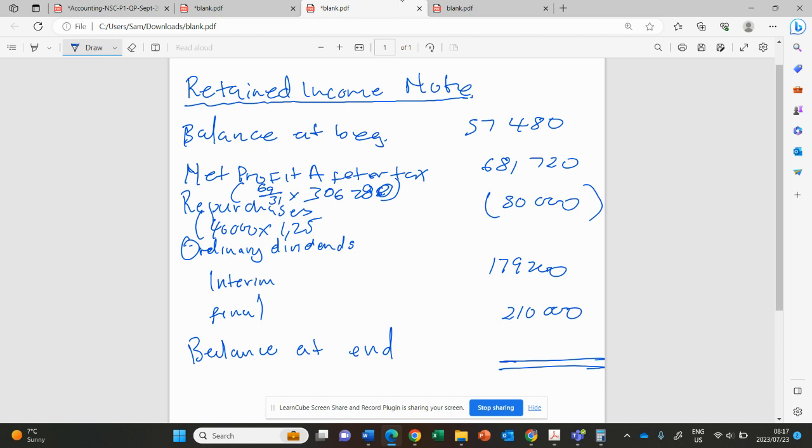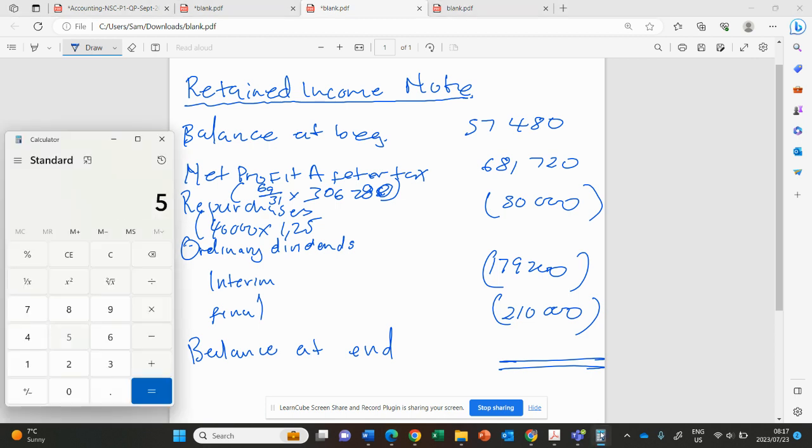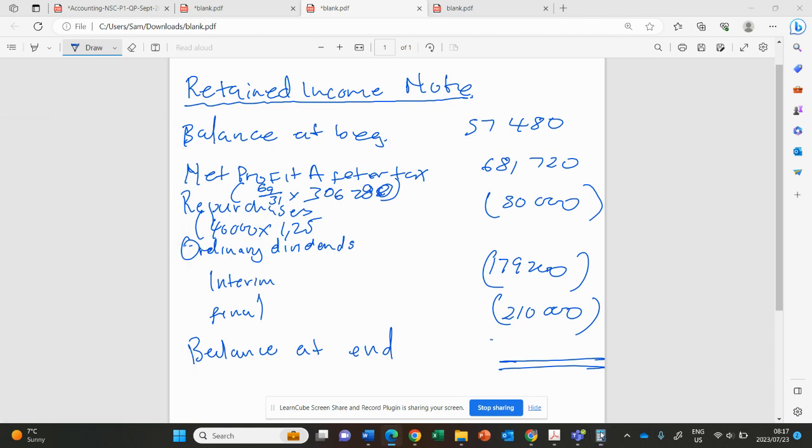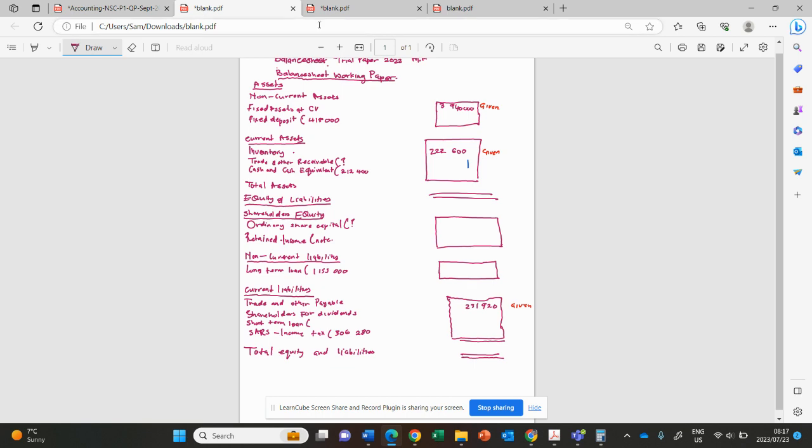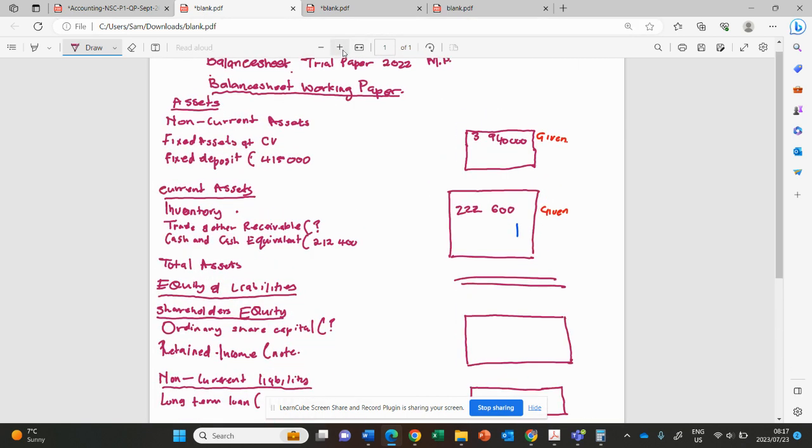Then from there, you subtract the dividends, and from there you can get the final amount. You're done. 57,480 plus 681,720, then minus 15,000, then minus 179,200, minus 210,000, then that will be 300,000. So this 300,000 we will need in our balance sheet. When we're doing the balance sheet now, we'll need this 300,000.